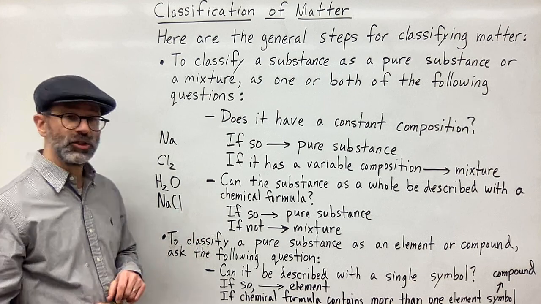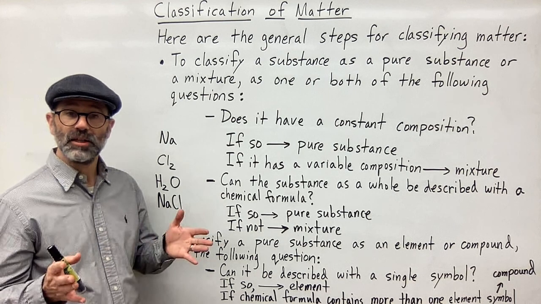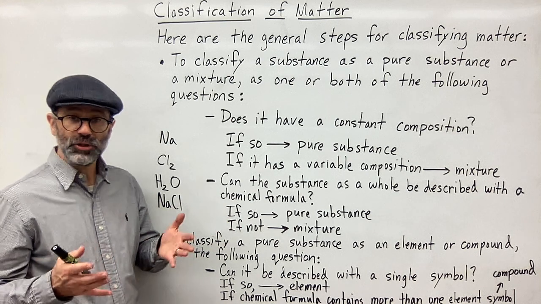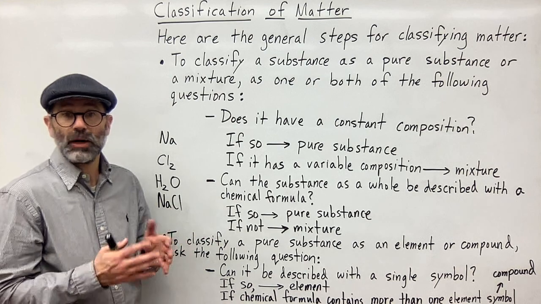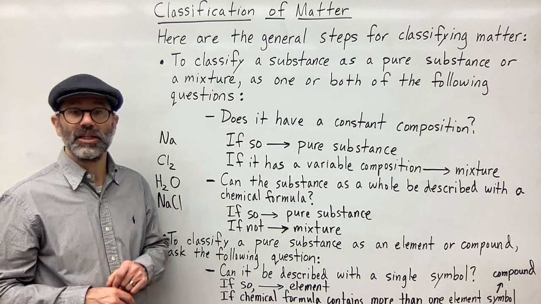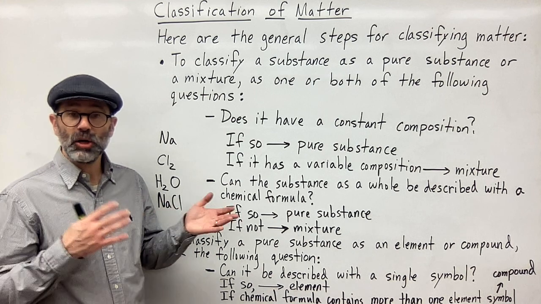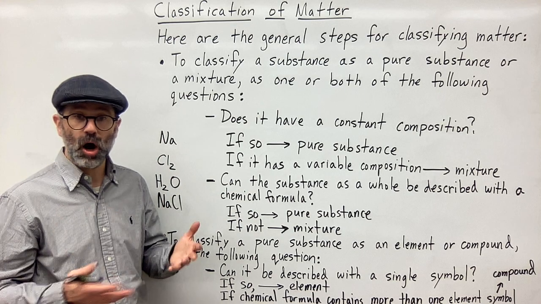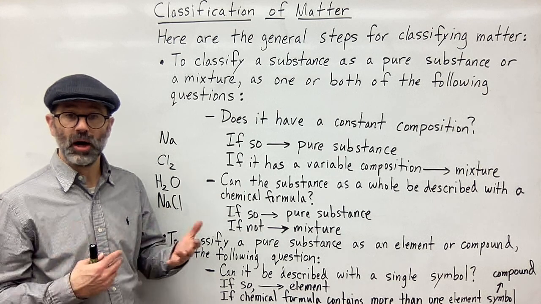So with regard to mixtures, mixtures basically have another division between homogeneous and heterogeneous. Homogeneous mixtures are mixtures that look as if they're not a mixture. It looks like one substance. If you were to look at it, you can't tell it's a mixture. Like take salt water, for example. Salt water is a mixture. It's a variable composition. I can throw more or less salt into the water and dissolve it.